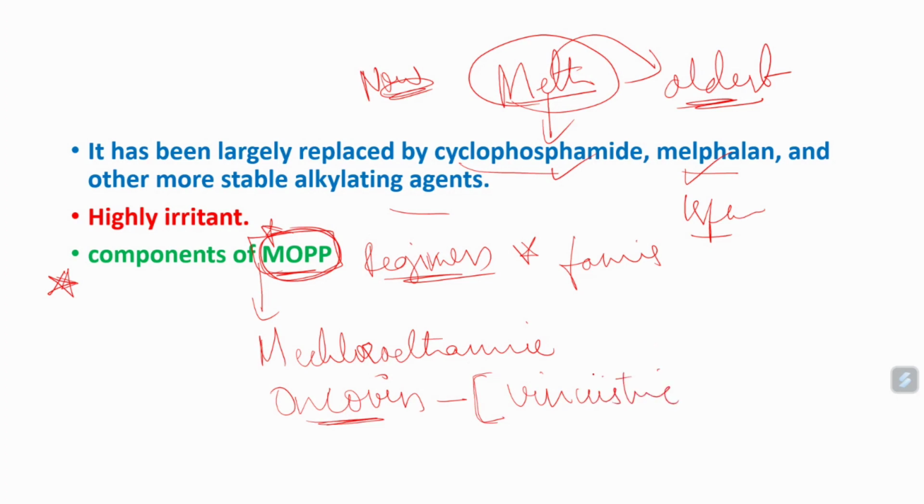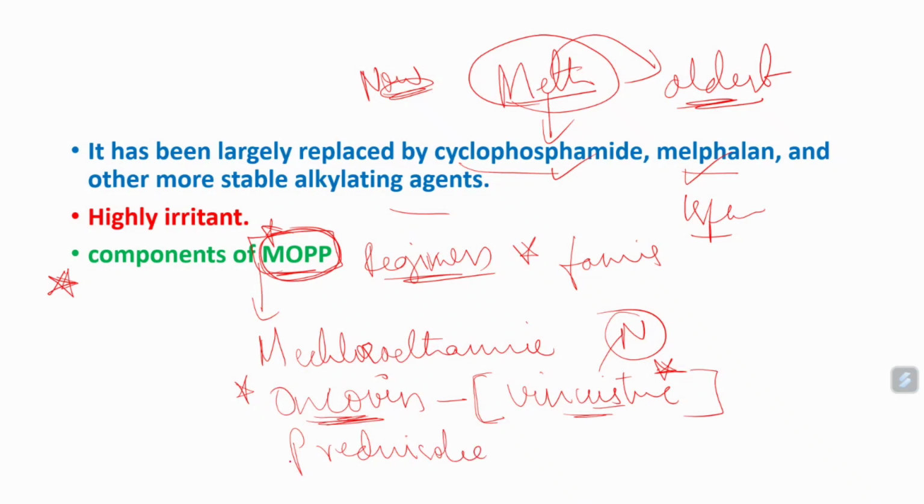Vincristine and vinblastine are alkaloids, naturally occurring anti-neoplastic drugs. These are very, very important. I'll try to explain about these also. So vincristine's other name is Oncovin, which is a very important standard brand name. So in MOPP, M indicates mechlorethamine, O indicates Oncovin, which is vincristine, and P indicates prednisolone.